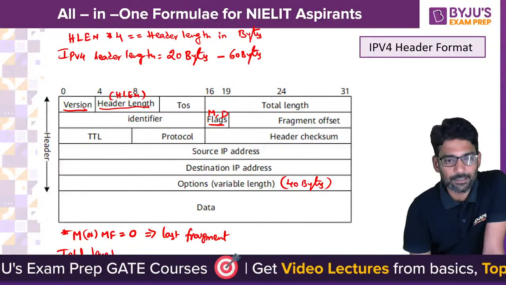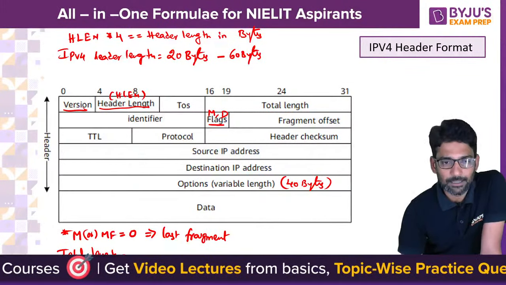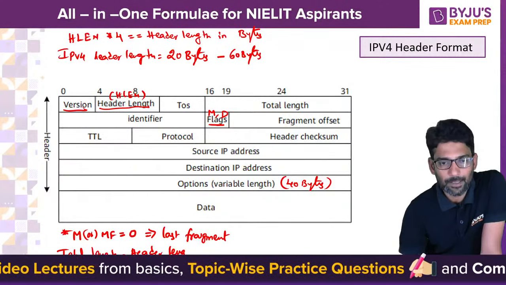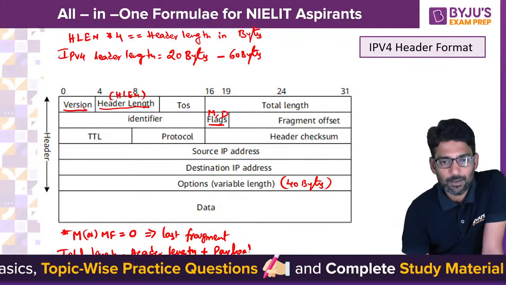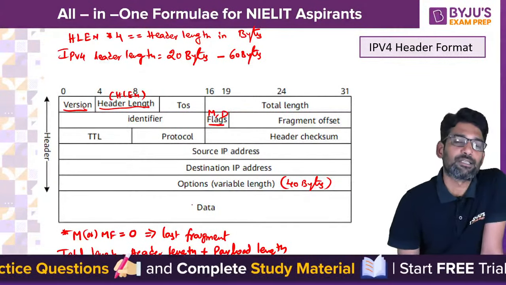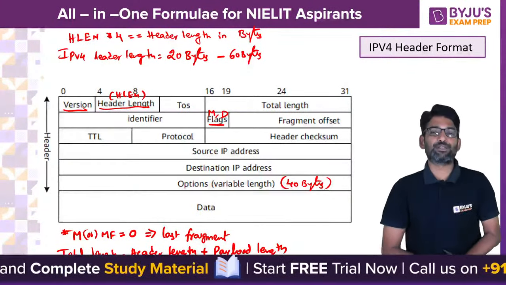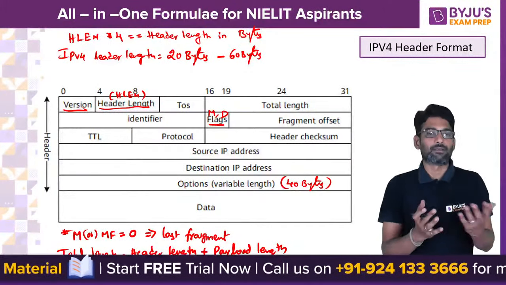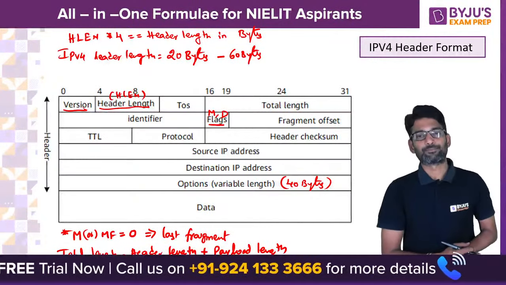Total length is the summation of header length and payload length. So you may get a question asking for the payload length by giving total length and HLEN value. How do you get header length when HLEN value is given? Multiply with 4. That is the header length given. With total length, you can easily get the payload length, right?